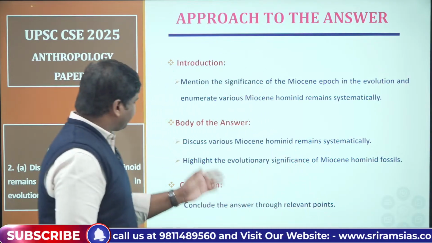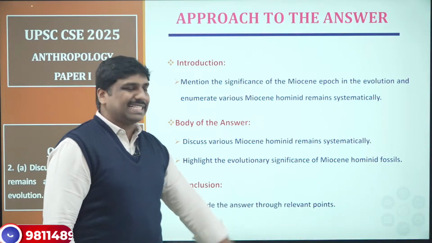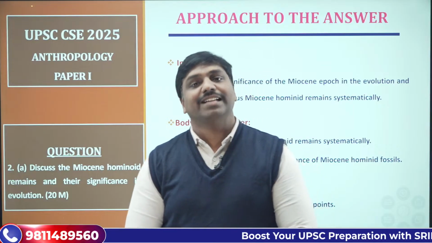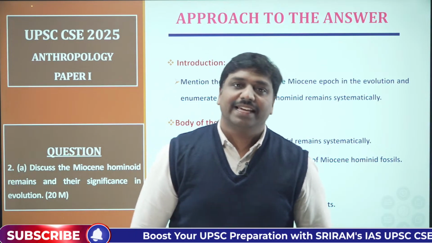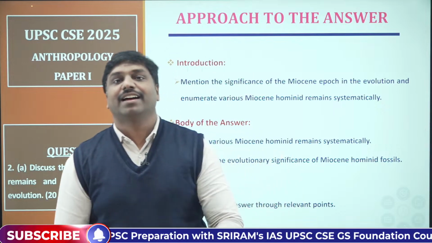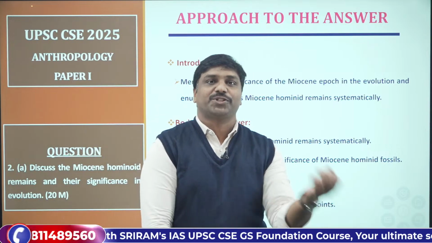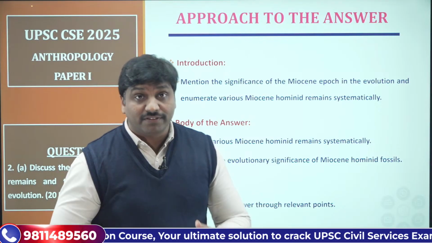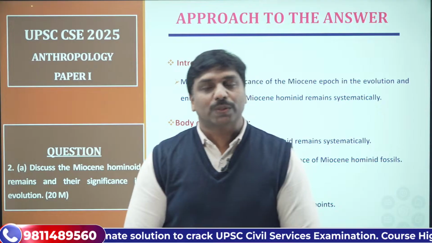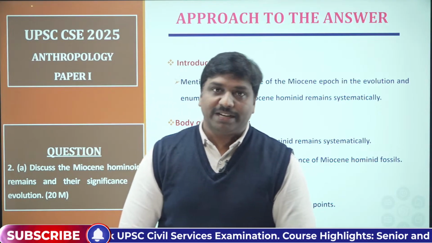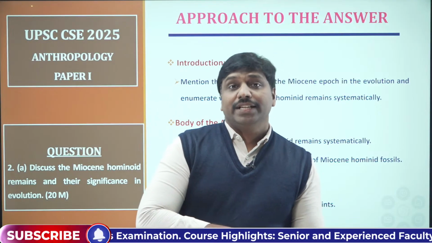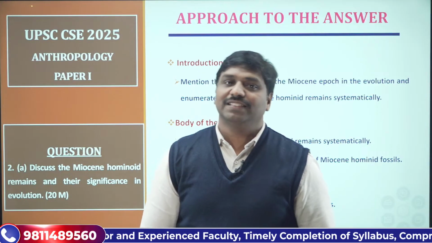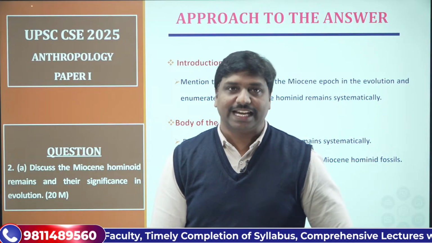Then highlight the evolutionary significance in a systematic fashion: how these Miocene hominoid remains helped in the process of evolution and how they have shaped human evolution. Then finally, you can conclude the answer by reiterating the role of the Miocene epoch in the human evolution process, as well as the significance of the Miocene hominoid remains. That's how you can conclude the answer.